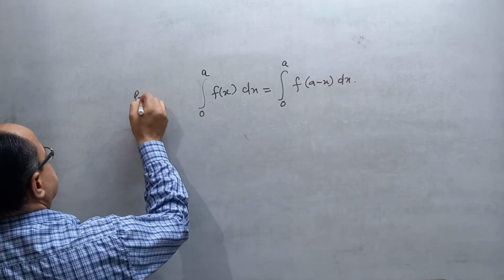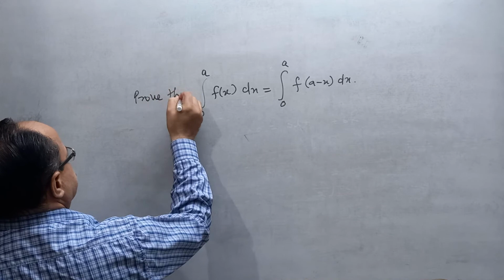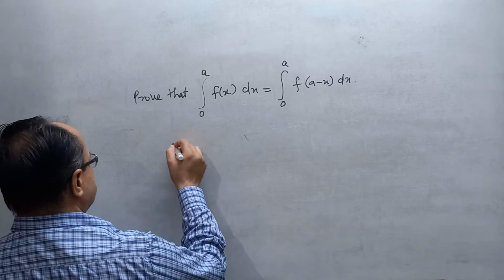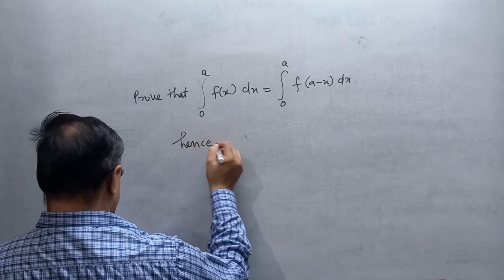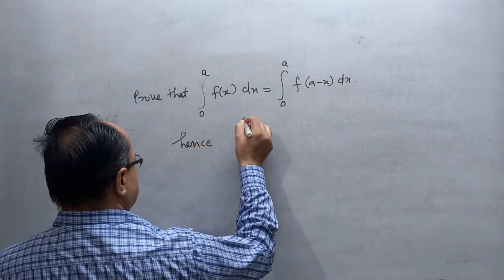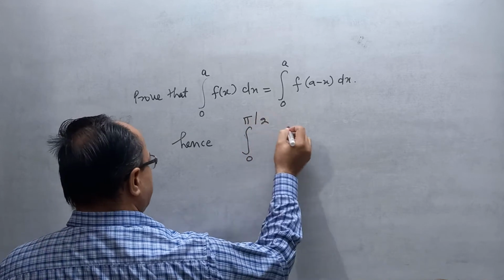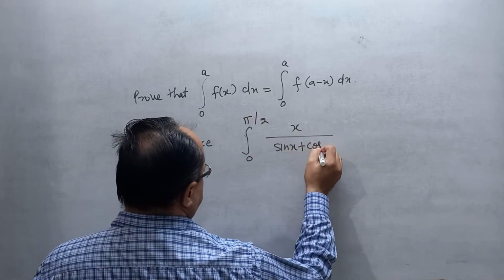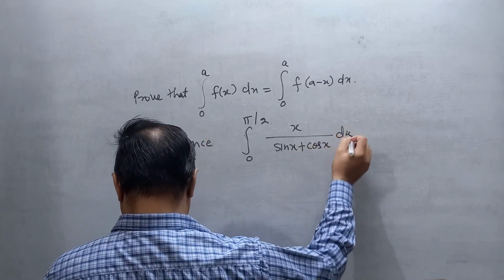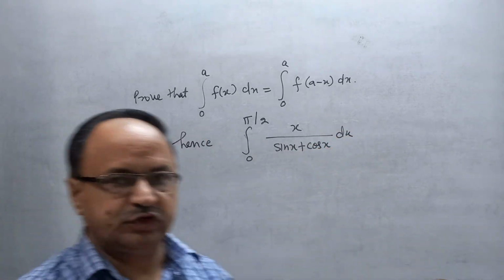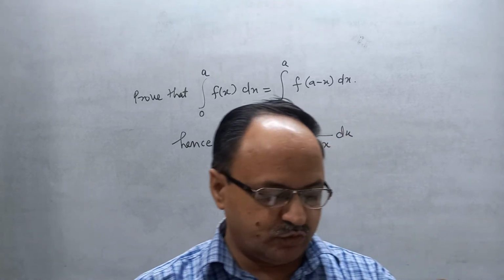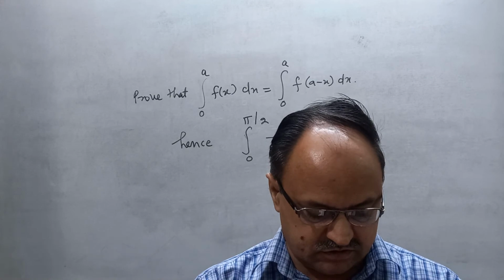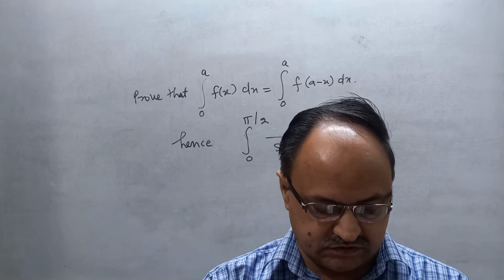Prove this property, and with the help of this property solve this question: integration 0 to pi by 2 x upon sin x plus cos x dx. Firstly prove this property, and after that solve this question. Clear? This is your homework.